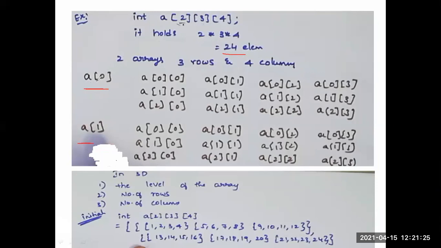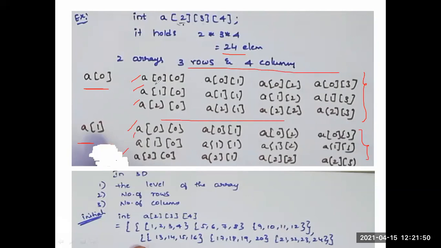In a of 0, we have 3 rows, 1, 2, 3 rows, and 4 columns. Understand? In the same manner, in a of 1, we are taking another array also. In this also, we have 3 rows and 4 columns.